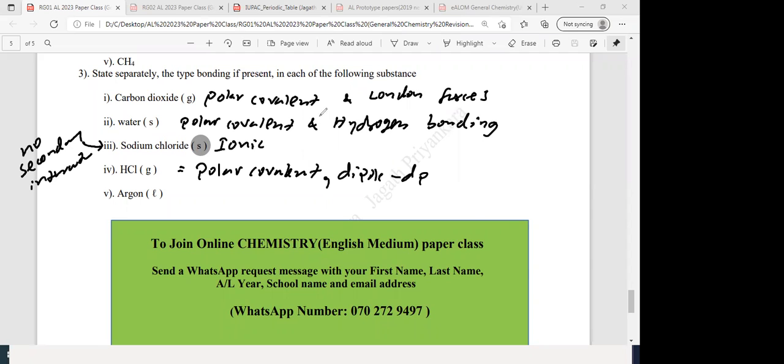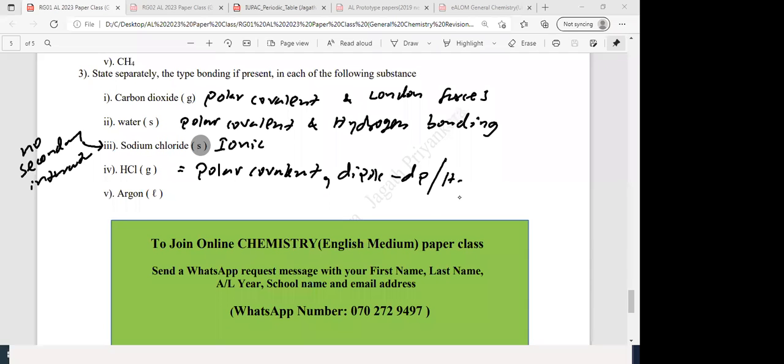But even the first one, what also if you write here in the marking scheme, sometimes they accept both. If you write dipole interaction also, they will accept. But it's better to write hydrogen bonding here. Right? So H bonding, right? The next one.